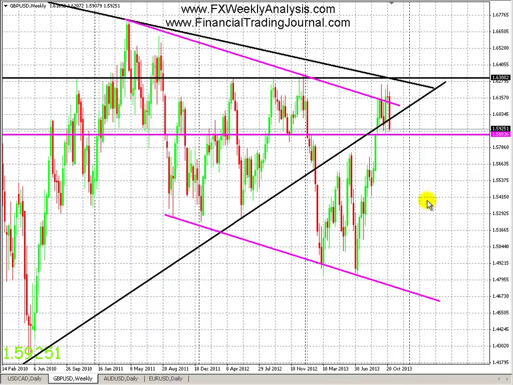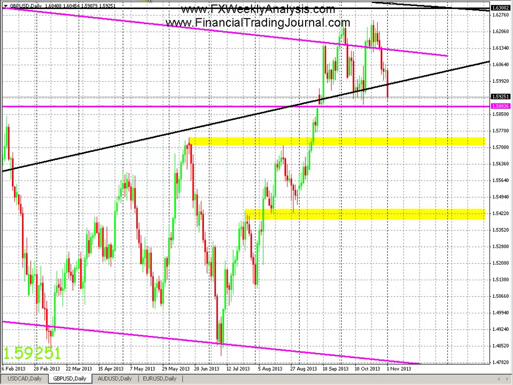Now on the weekly chart, what we have right now is immediate short-term support in the 1.588 area, which we bounced off of a couple weeks ago, and we also broke this area after the FOMC announcement in September of no taper. That was what caused the initial swing up when that announcement came out. So in order for price to go down from this point onwards, it has to break the 1.588 area, and that is a pretty big support for most bulls. If that area does break, then we will be targeting lower regions.